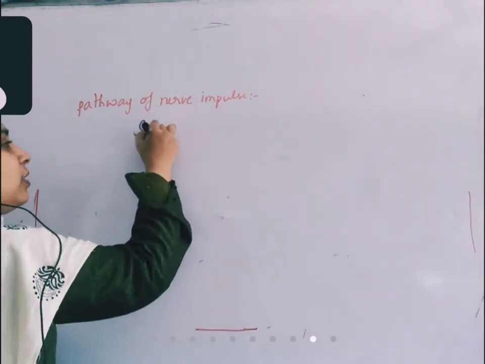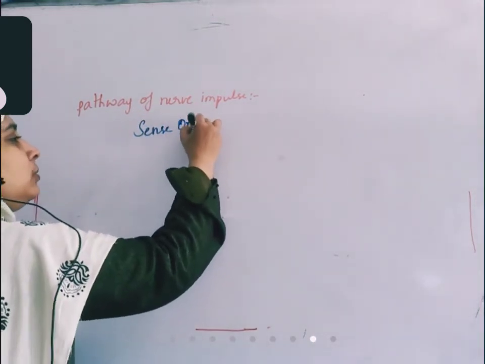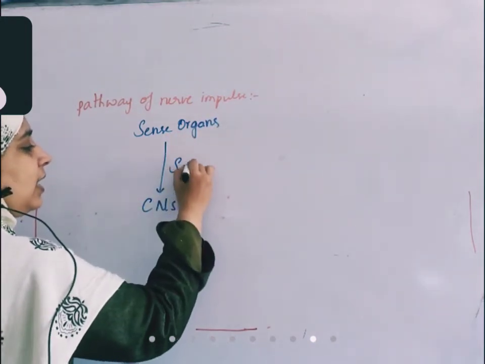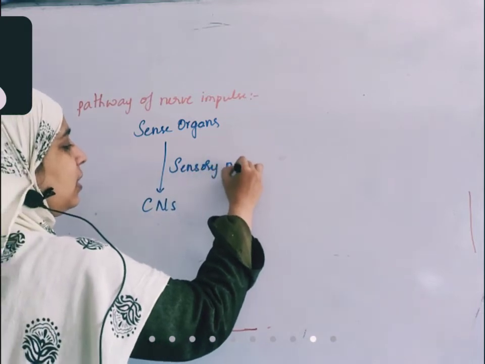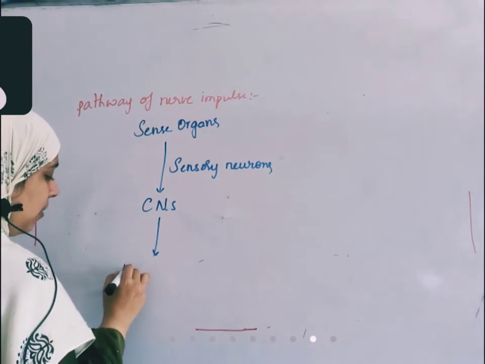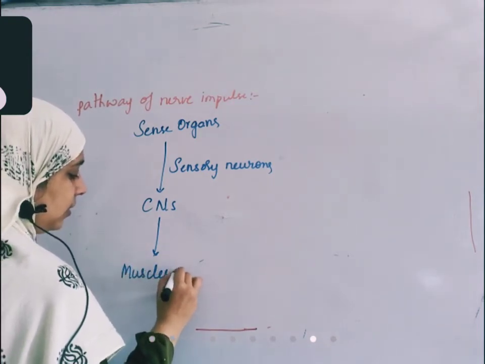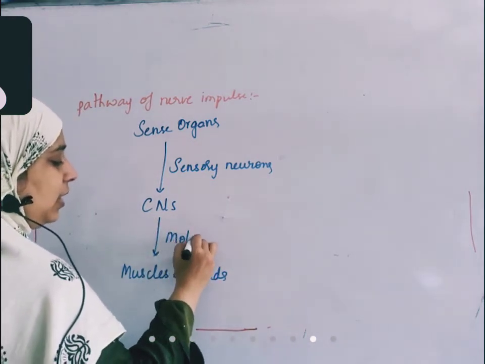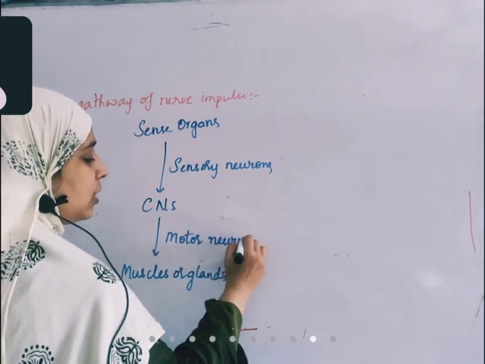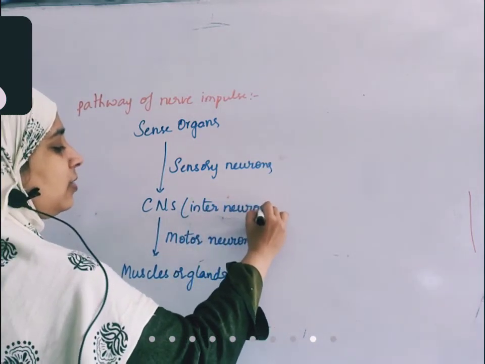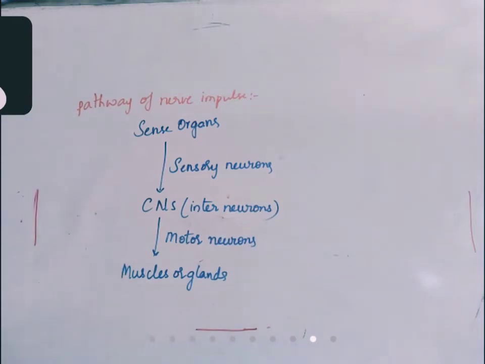Who is carrying from sense organs to the central nervous system? They are carried by sensory neurons. From the central nervous system to muscles or glands, they are carried by motor neurons. Interneurons are present in this central nervous system, right? So that is the pathway of nerve impulse.